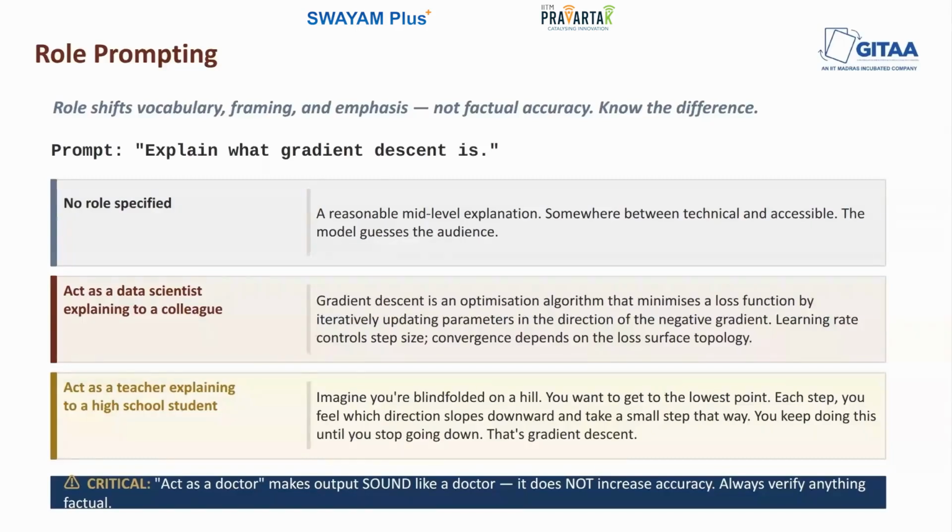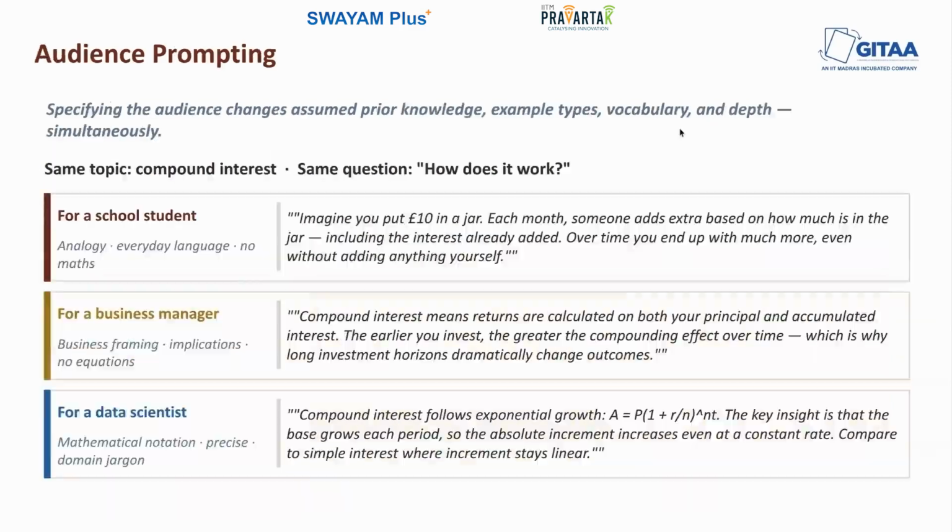So, if we say act as a medical expert or act like a doctor, it produces medical-sounding output. Now, it does not give the model access to medical knowledge it did not have before. So, it does not prevent the model from generating confident, medical-sounding errors. In fact, it might make errors harder to catch because they're wrapped in authoritative-sounding language. So, for anything where accuracy matters, maybe medical, legal, technical, financial, whatever it is, always verify the output independently, regardless of what role you specified. A role is a framing tool, it's not a reliability guarantee.